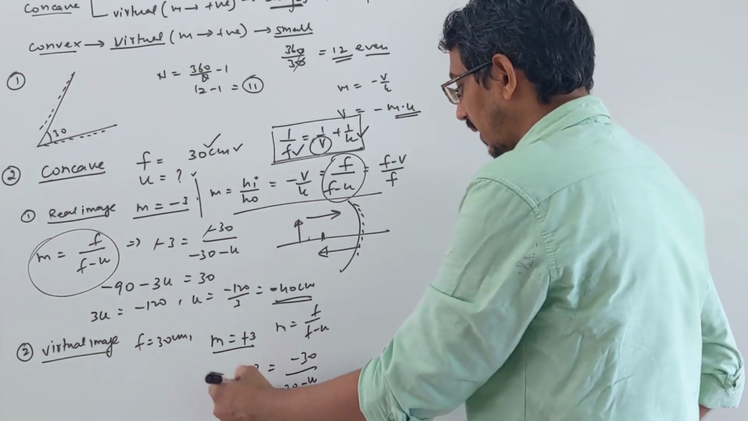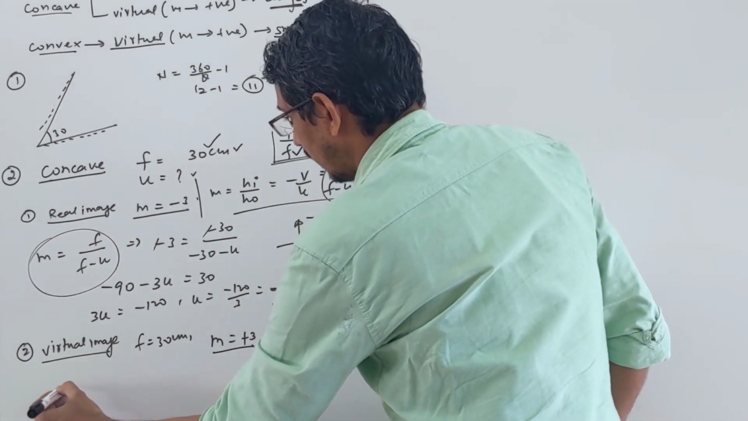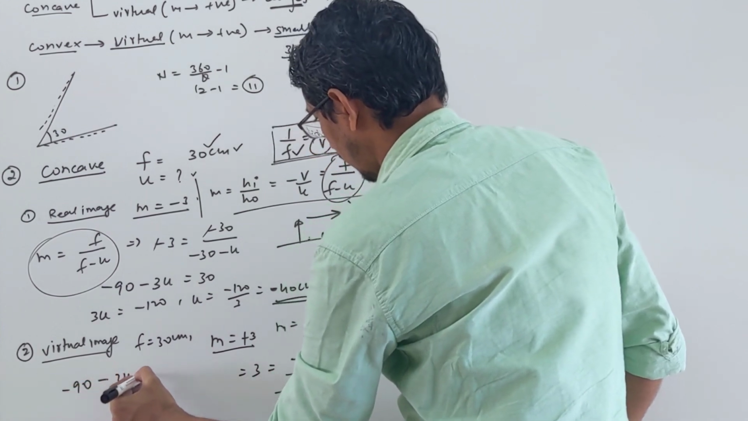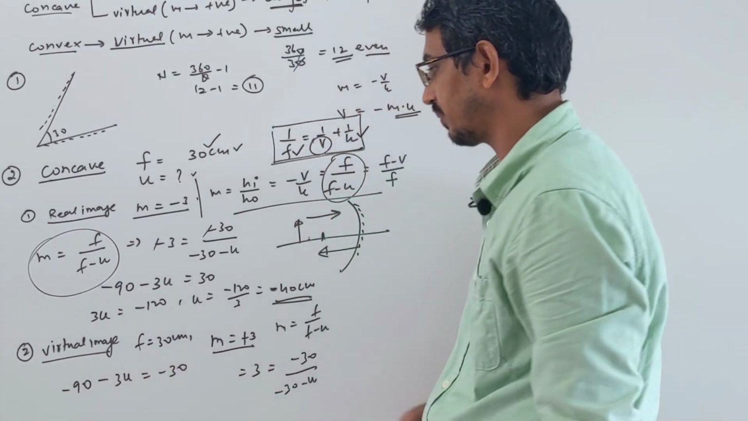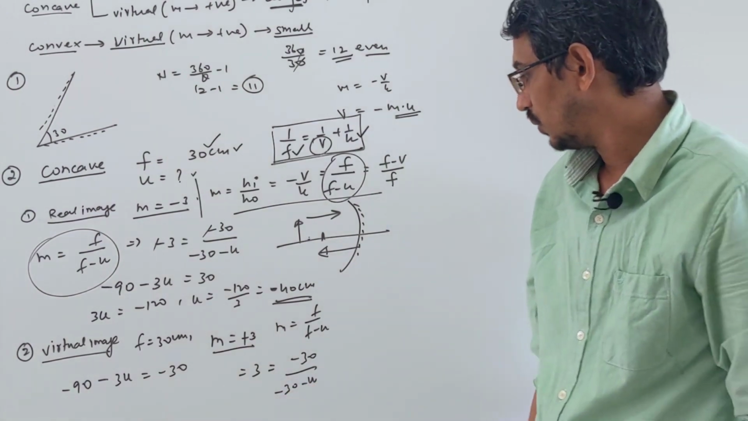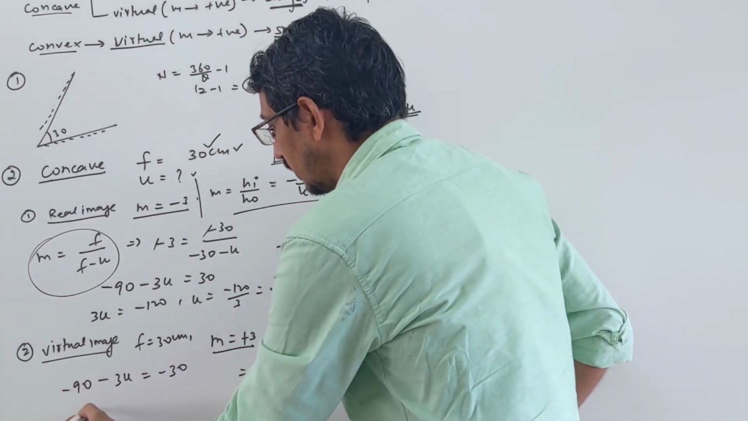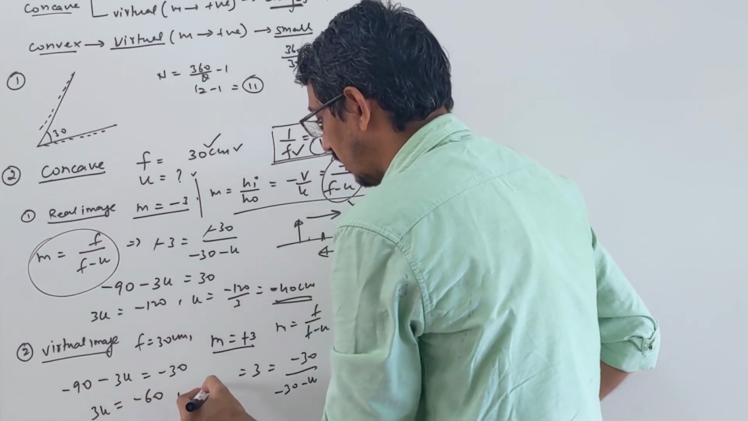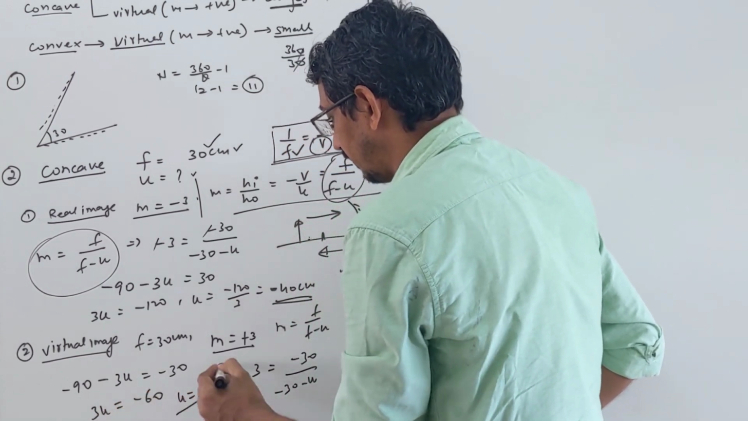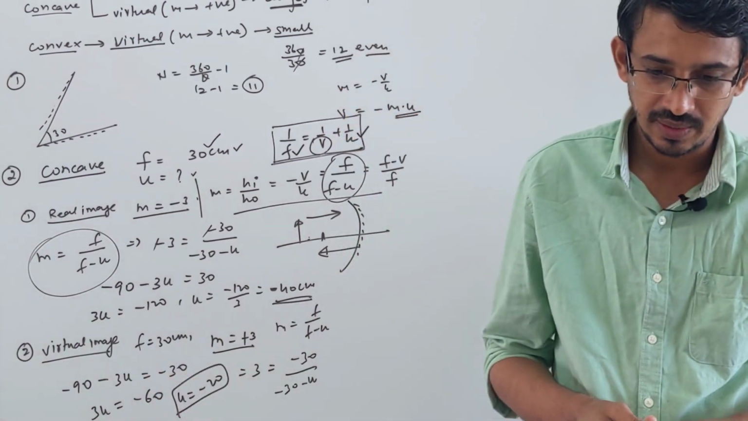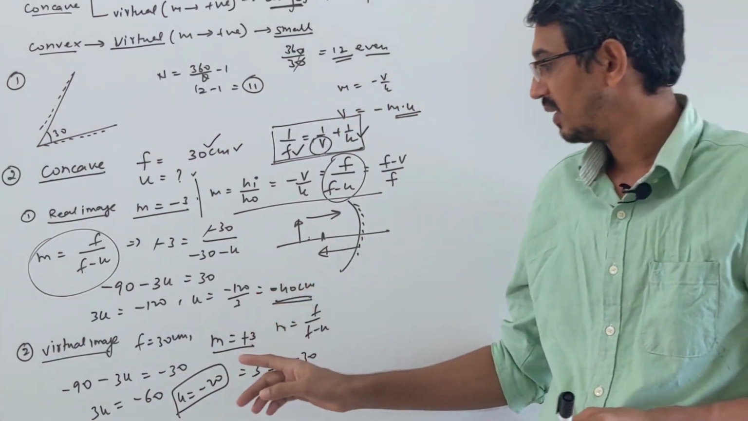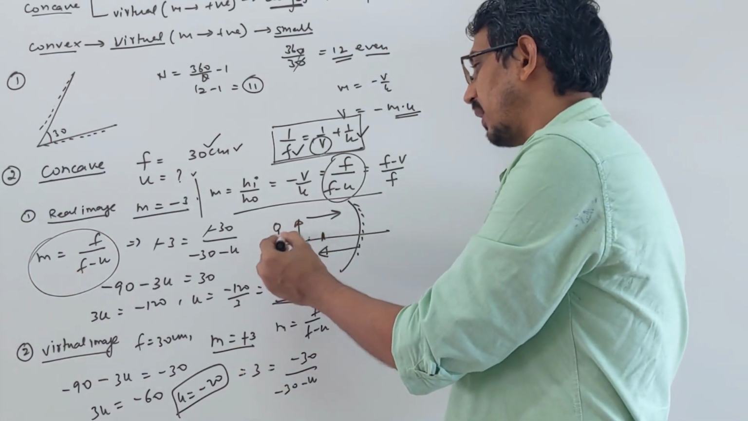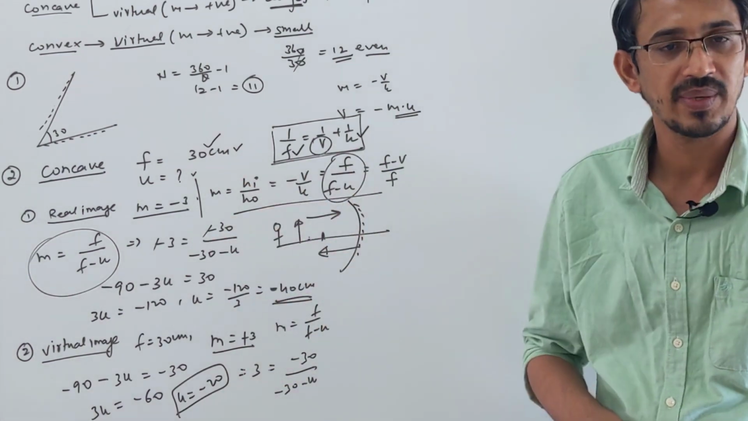Now this time let's do the multiplication. You will get minus 90 and minus 3u is equal to minus 30, correct? Now minus 30 goes to that side, so 3u is equal to minus 60, or u we are getting is minus 20. So this time the object distance is coming 20 centimeter, again negative only, right? Negative means again the object is placed on this side only, in front of the mirror, right?